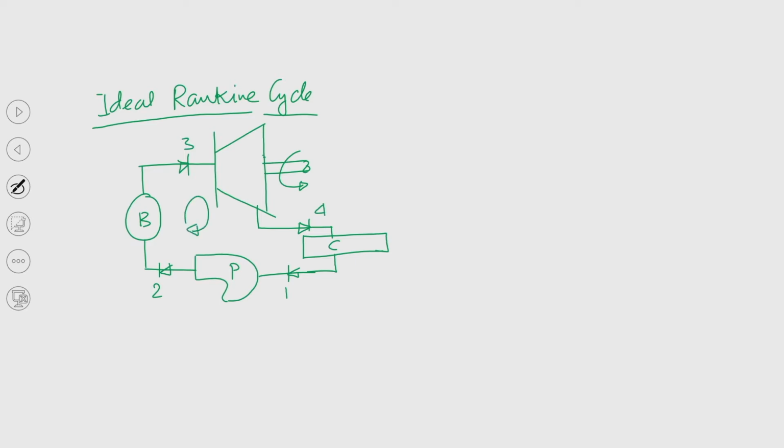Again this is a cyclic process. We are having heat input, work output from the turbine, this is the condenser, this is heat rejection, and this is work input to the pump. We will try to draw the TS diagram again.